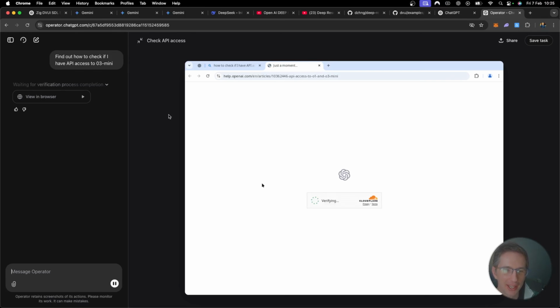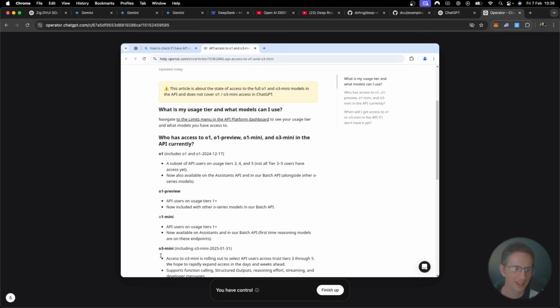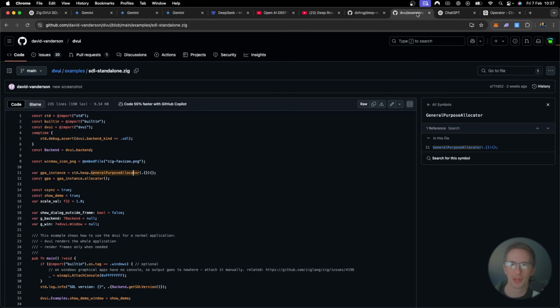So help.openai.com. Verify you are human. Oh. Could you please complete this verification? Okay. Oh, no. Access to o3-mini is rolling out to select API users across trust tiers 3 through 5. I don't even know what trust tier I'm on. I'm not working with OpenAI APIs anymore. Haven't been for a long time. Sorry, guys. I won't be able to test this one out for you right now.